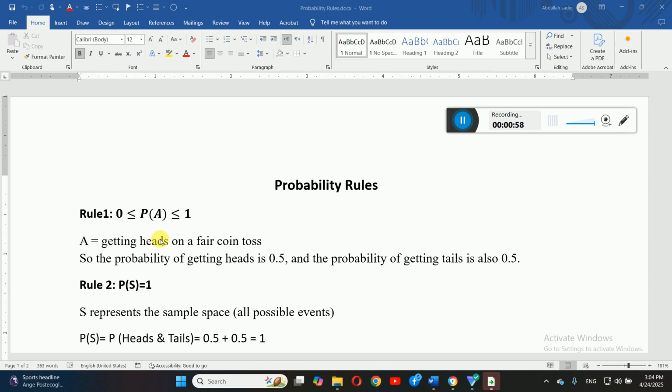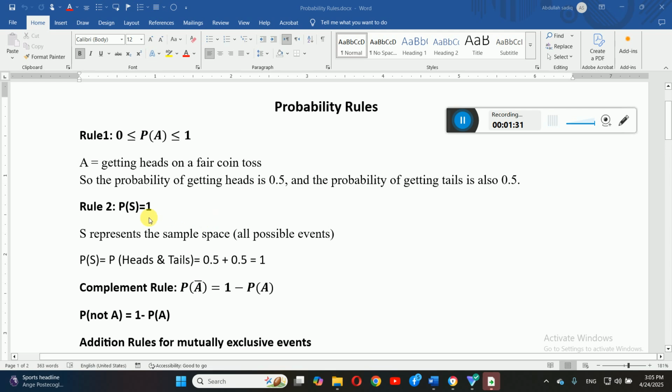So, getting heads on a fair coin. In this example, if you flip a fair coin, there are two equally likely outcomes you may have, either getting heads or getting tails. So the probability of getting heads is 0.5 and the probability of getting tails is 0.5. Now this is a valid probability because it is in the range of 0 and 1. So dear students, in rule number 1 you have learned that the probability of any event must not be negative or a value greater than 1.